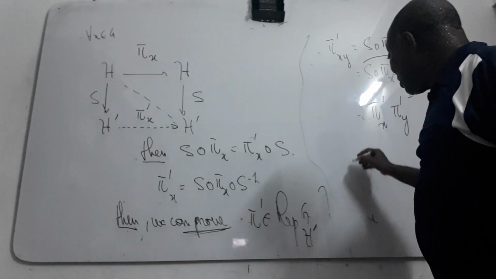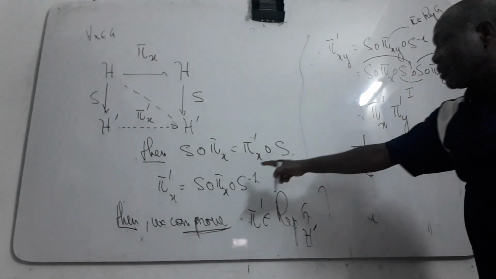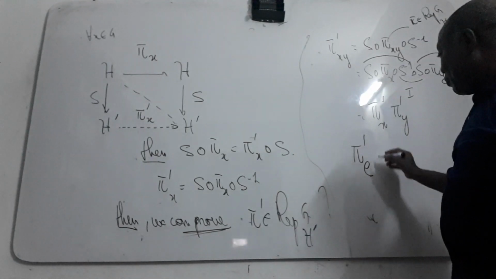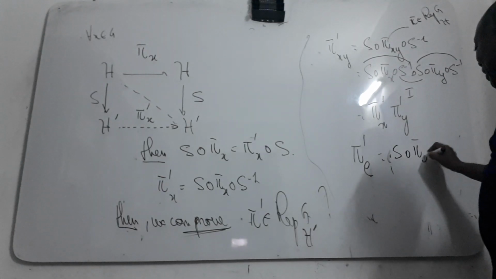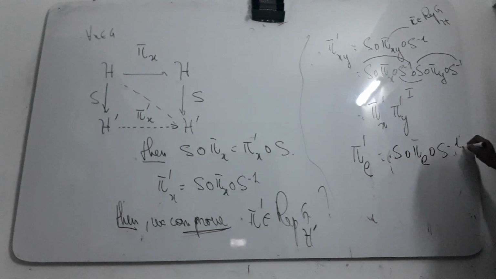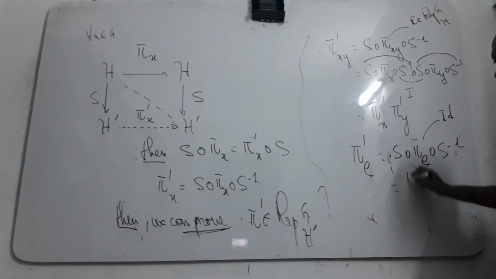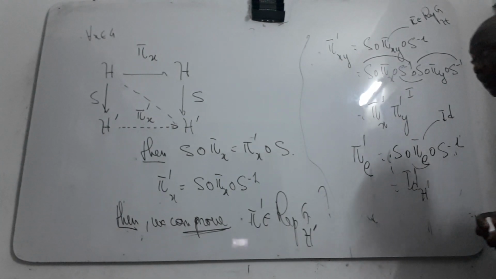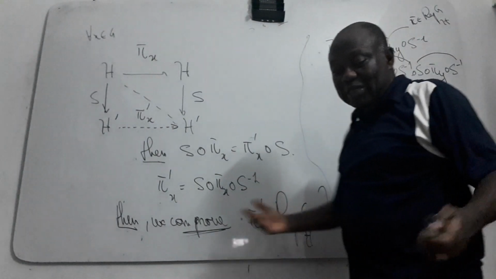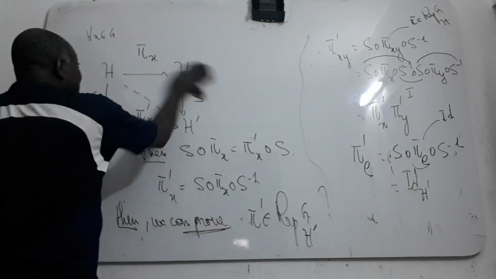The second condition, pi prime of e, you can put e inside here. It is equal to x pi of e composed by x minus 1. This is the identity, then it all becomes the identity of H prime. Then it is very trivial. This one is also a representation.